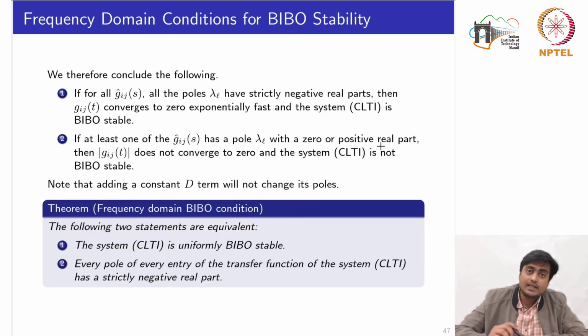So if we add the D term also, which is a constant term, basically it won't change the location of the poles. So this is the key result in the frequency domain: the system is uniformly BIBO stable if and only if every pole of every entry of the transfer function of the system has a strictly negative real part. If the pole of any entry of the transfer function is on the 0 or positive, then it cannot be said to be a BIBO stable system.